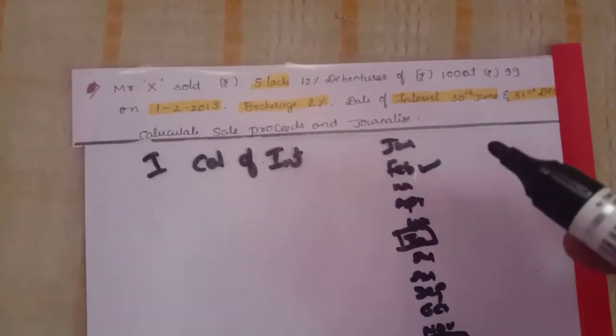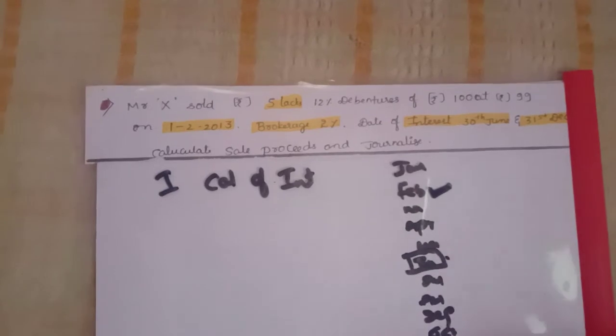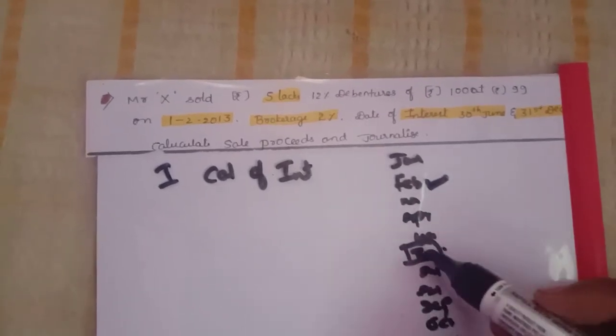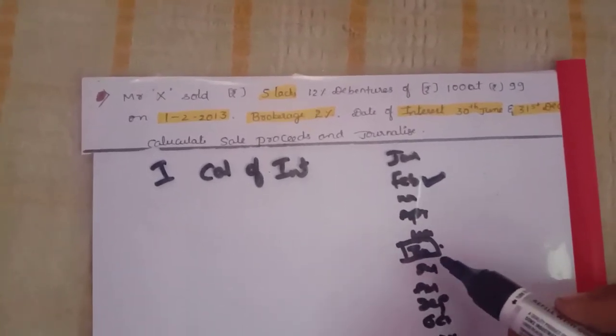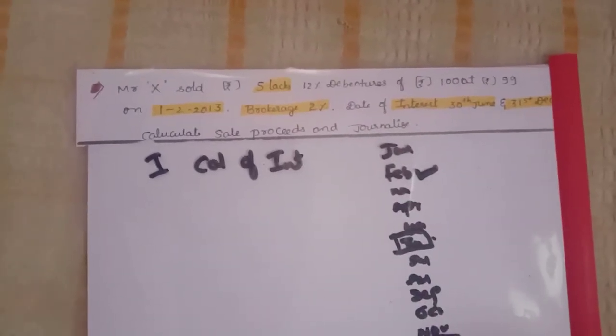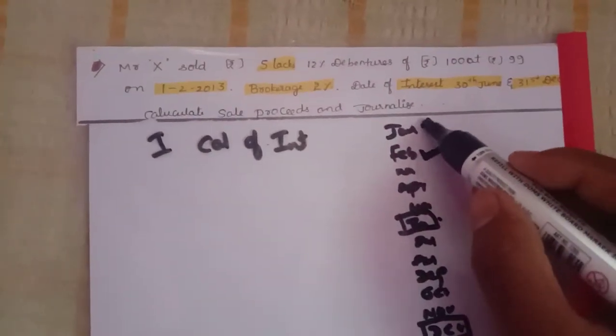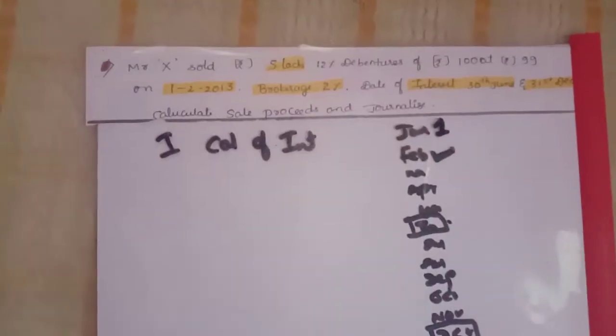First we need to calculate the interest. In February they purchased, so two interest dates we need to consider. One is June, second one is December. If you take the last month as June, it will not take into purchase. That's why we are considering December as the last interest paid. So if you take the last interest paid as December, you will get only January. That is 1 month of interest calculation.